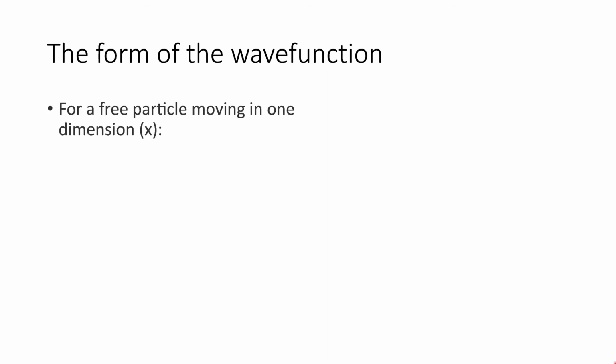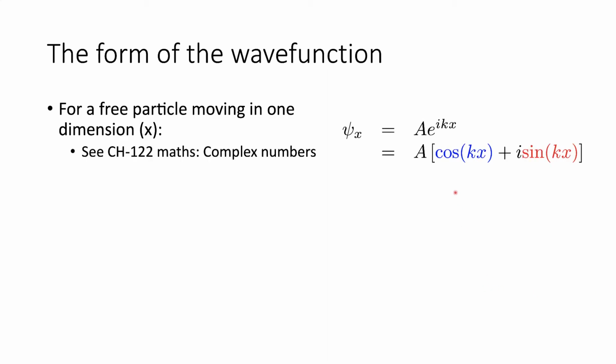The next thing to consider is what form the wave function has. What does it look like in terms of the mathematics? So for a free particle moving in one dimension, there are a number of things we can have. But one of the forms of the wave function is this one here, where we have the complex form of the exponential, which by de Moivre's theorem expands to a cosine and a sine function. I'll refer you back to the maths class from last semester, where you can look at complex numbers. And complex numbers do genuinely make the maths easier, really.